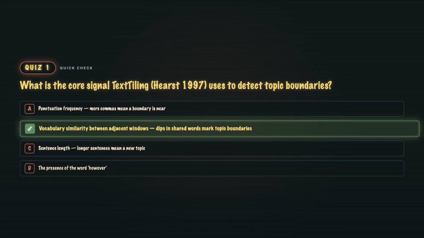B. Lexical cohesion in action. 2 neighboring windows that share a lot of words are almost certainly on the same topic. 2 neighboring windows with a big vocabulary swap are almost certainly straddling a boundary. Cosine similarity on bags of words. That is the whole method.